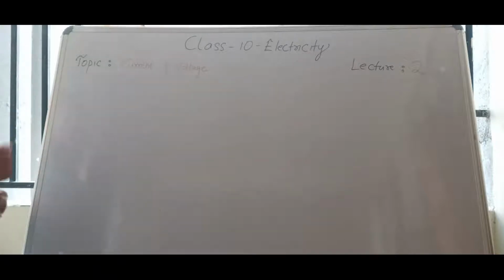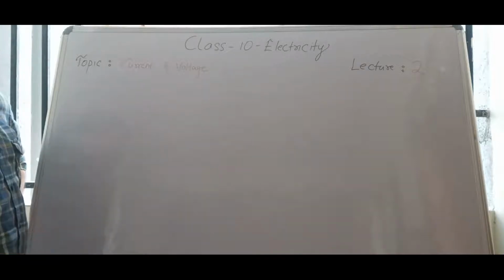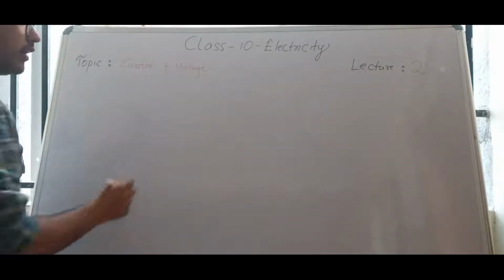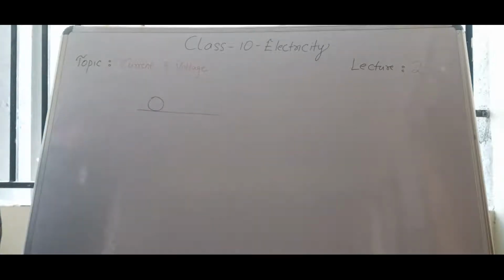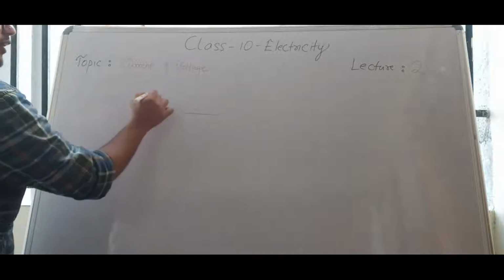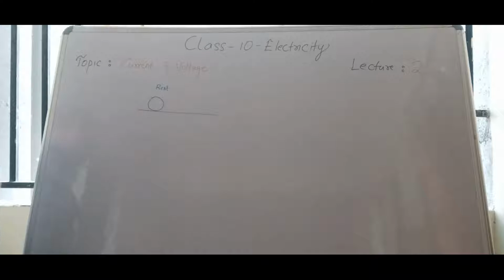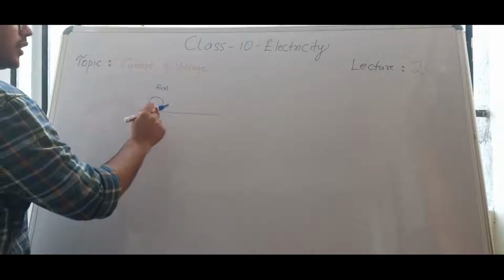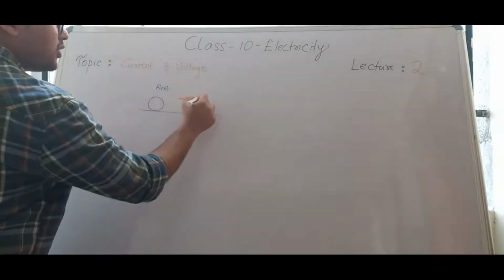So before learning regarding voltage, we need to learn about a grade 9 topic. What is that grade 9 topic? In force and laws of motion chapter we have learned. If you take an object which has some mass m, this object will be at rest first of all. Now we need to make that body to be in motion. So I need to make this rest body in motion. What should I do?